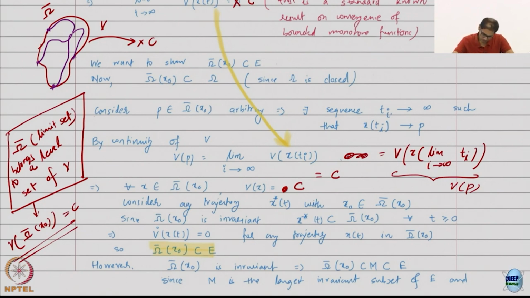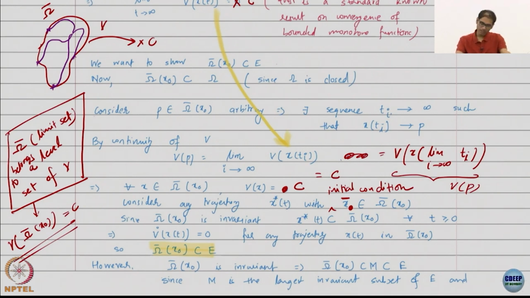In fact, I have already used x0, so I will use another initial condition. I start with some initial condition in omega bar. If I start in omega bar, I know I will remain in omega bar because omega bar itself is an invariant set.